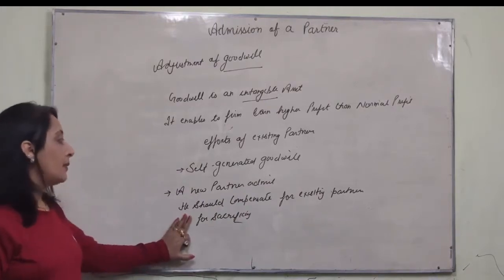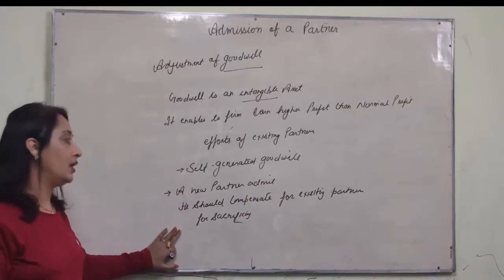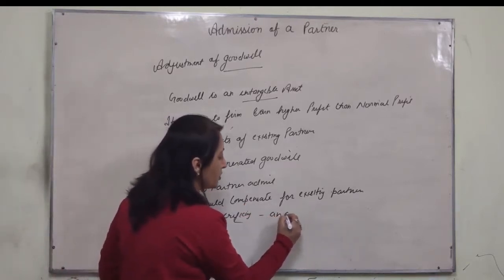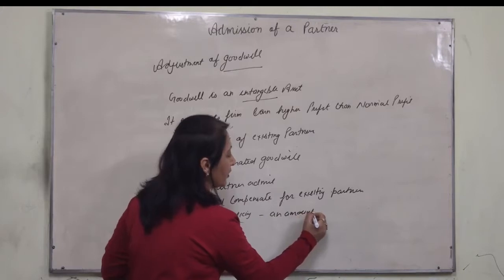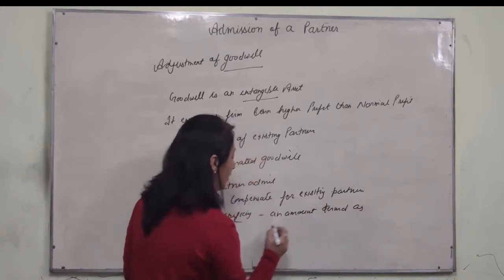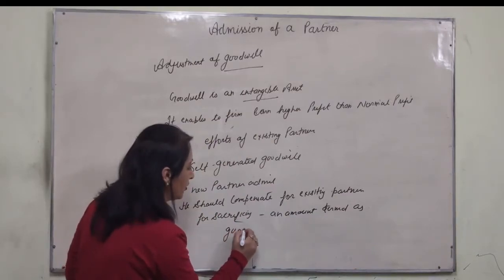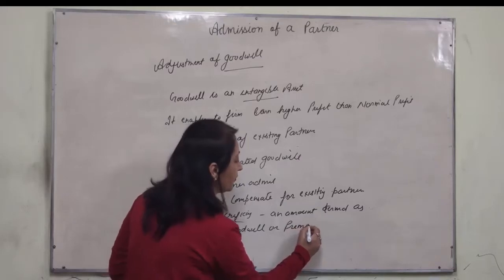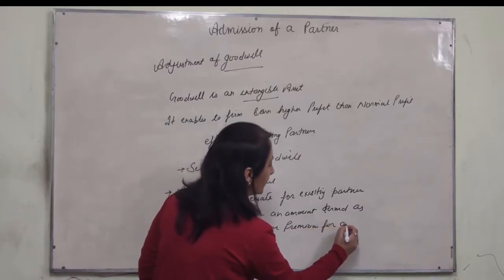He should pay something for goodwill. Now he should compensate. He brings an amount termed as goodwill, or you can say premium for goodwill.